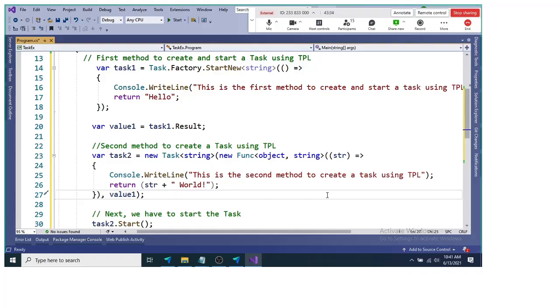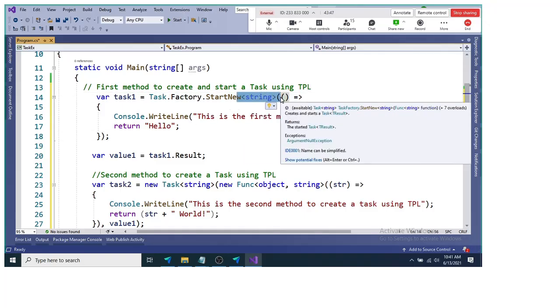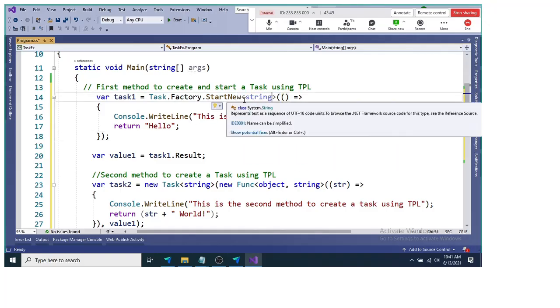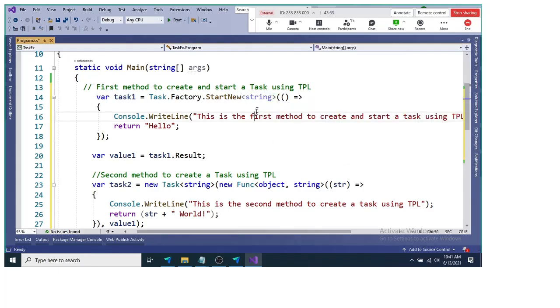Fine. Now I repeat what I want to do. The first thing is that I want to return something from the task, so I am creating a generic task here by passing a generic parameter. Whatever type of value you want to return, you can pass here in the angular brackets.